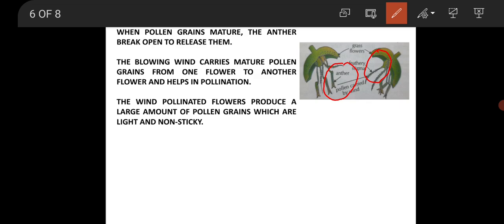Clear? And these pollen grains are transferred to the sticky feathery stigma of another grass flower by wind. So this is an example of pollination by wind.